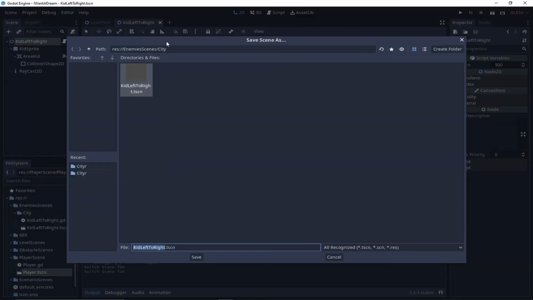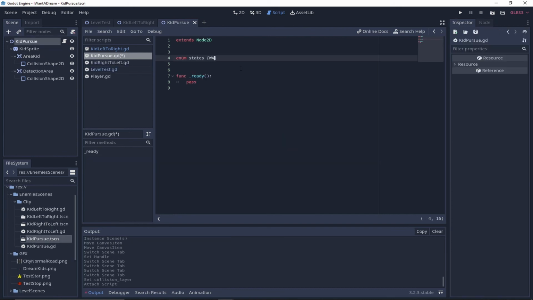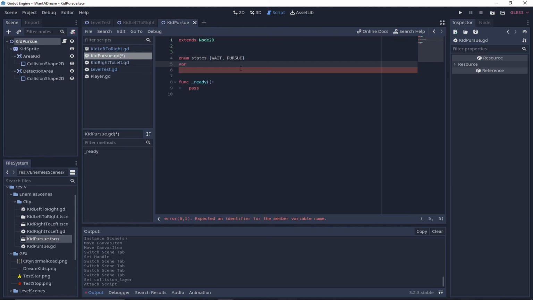Usually, game programmers use templates to make enemies more quick and easy, but I don't know how it works very well and I had some problems in the past, so I will use the ancient technique of copy-paste. Now I will make a kid that pursues you. For doing that I will code some finite states. Very useful in every game development. Let's see if that works.